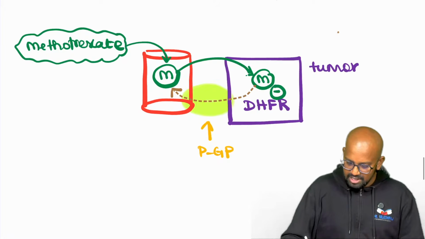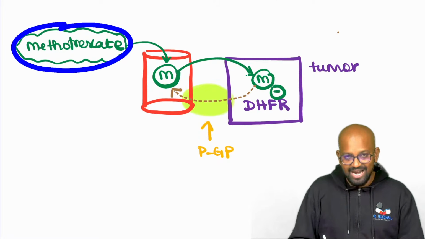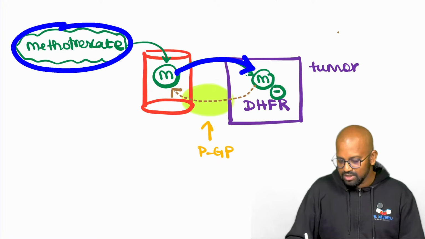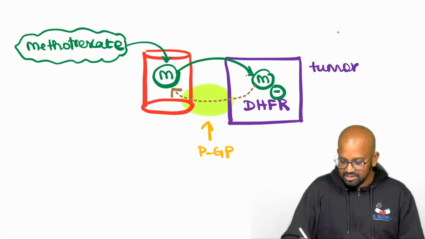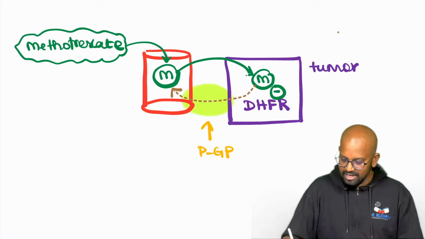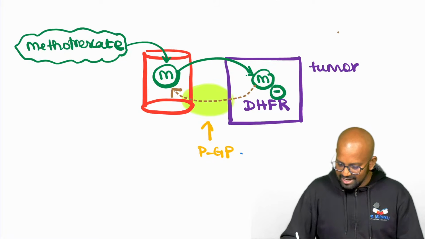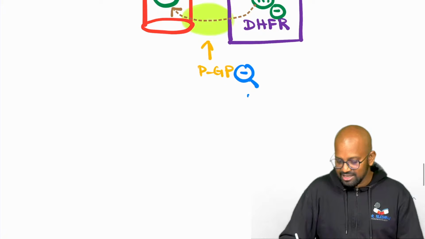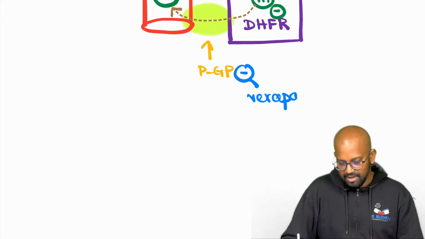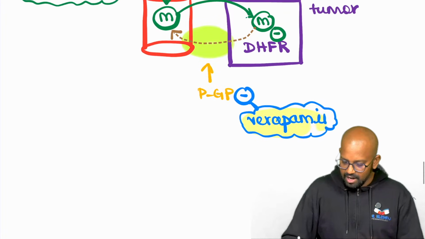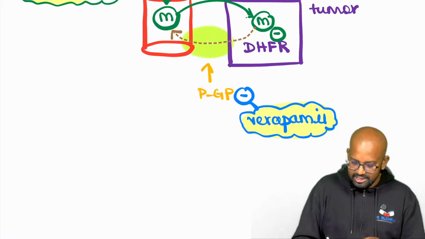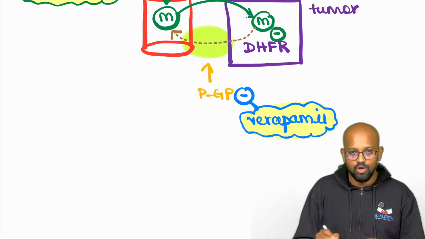Now the last batch, we had methotrexate, which is an anti-cancer drug. It is gaining entry into the cell, but thrown back by the P-glycoproteins. But what if you administer a specific P-glycoprotein inhibitor, the calcium channel blocker verapamil? Okay, now comes the question, guys. What if you administer verapamil along with methotrexate?